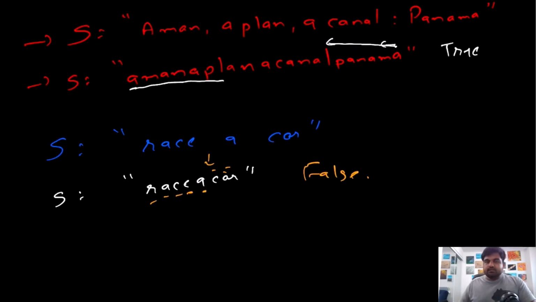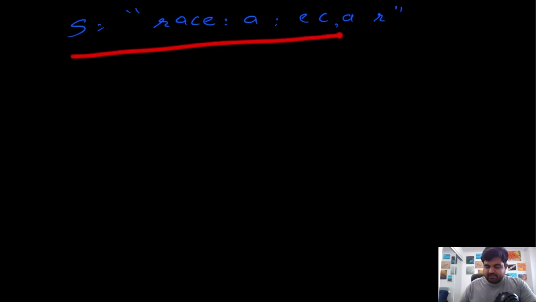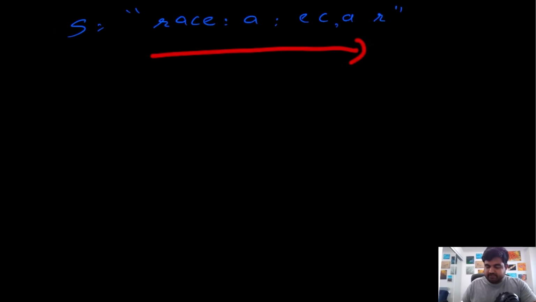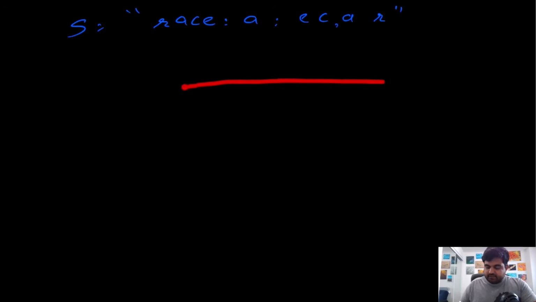So let's see what would be the approach to solve this problem. Suppose this is the example that we are given, and we need to determine whether this given string is a palindrome or not. The approach I'm suggesting is, first of all, we iterate over this given string and get rid of all of the characters that are non-alphanumeric. Once we do that, we will create a new string that is the reverse of this original string. And now we have two strings at our disposal. All we have to do is compare both strings. If they are the same, we can determine that it is a palindrome and return true. If they are not the same, we can return false immediately. So let's see that in action.